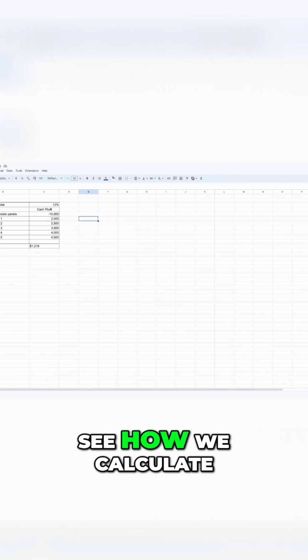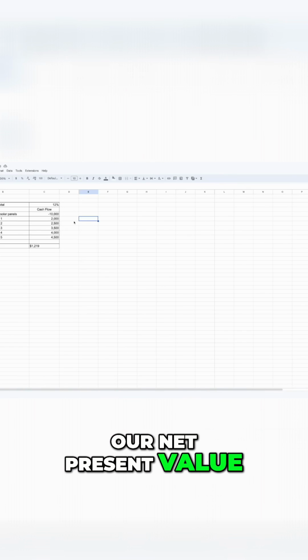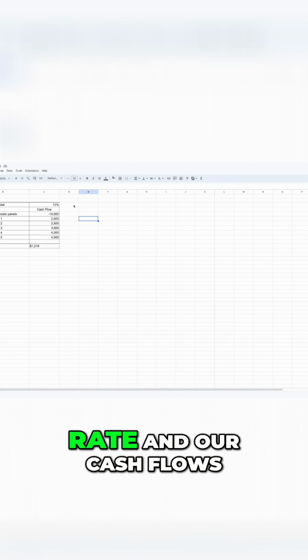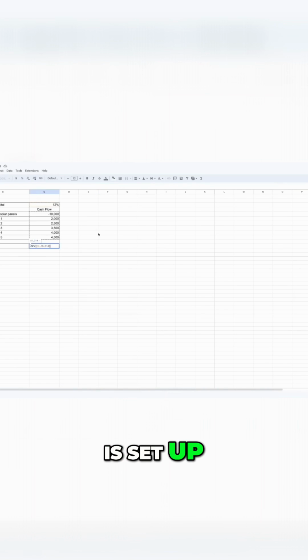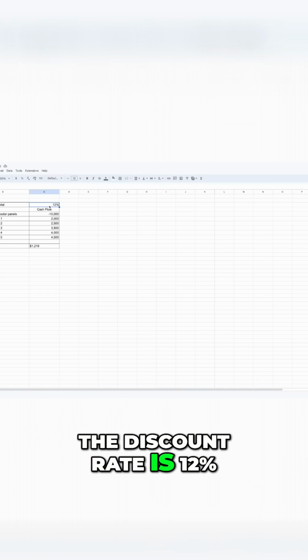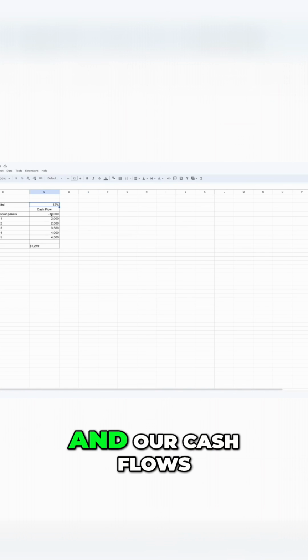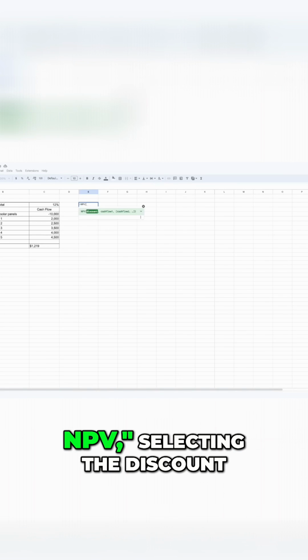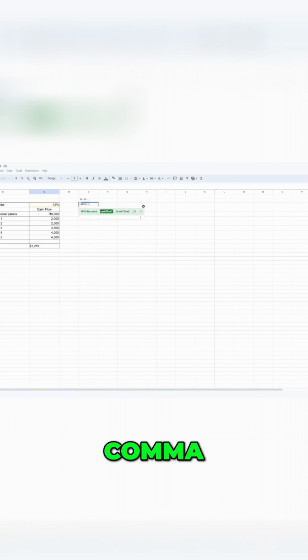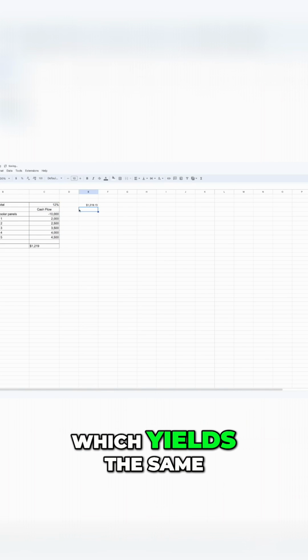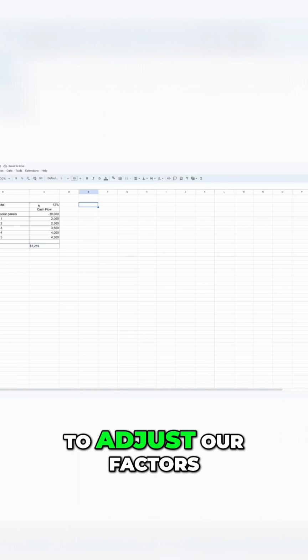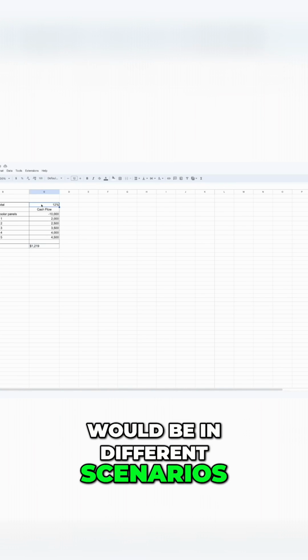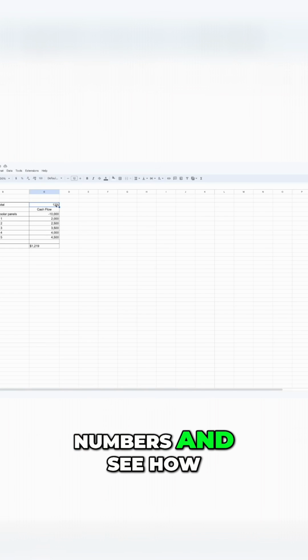So here we can see how we calculate our net present value and how it shifts based on our discount rate and our cash flows. This Excel function is set up so that the discount rate is 12%, which is our cost of capital, and our cash flows are accounted for. You can do this by typing equals NPV, selecting the discount rate, comma, and selecting our cash flows, which yields the same number here and here. So if we wanted to adjust our factors to see how it would be in different scenarios, we can change these numbers and see how it would work.